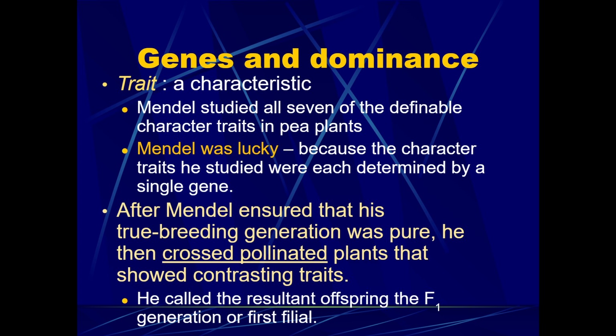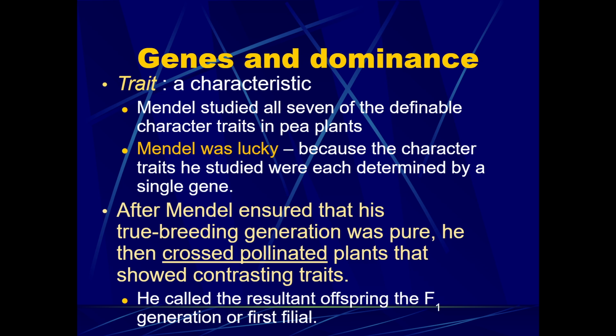So at this point in time, Mendel didn't know anything about DNA. Nothing about it being a double helix or how traits were actually genes that were being passed down after a process called fertilization. So he just really called his characteristics, but we would now call them traits. And he studied all 7 of his definable characteristics or traits in pea plants. And he was very lucky. He didn't know it at the time, but he was studying traits that were each determined by a single gene.